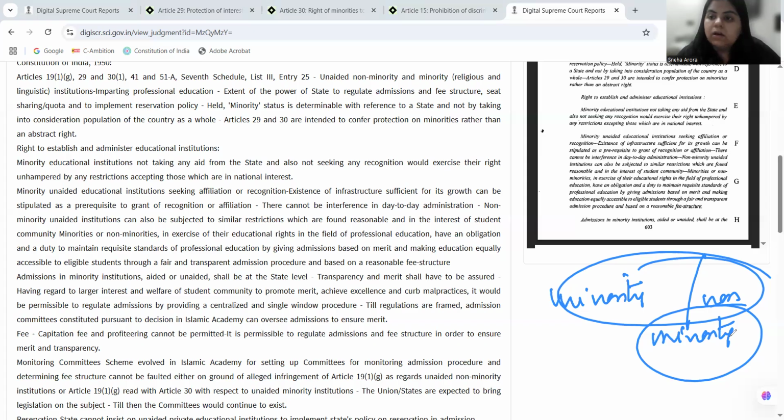This was basically also reinforcing what TMA Pai is holding and elaborating its scope to the state interference with respect to quota, with respect to seat, with respect to fee structure, etc. So these were the two cases which are discussed in the AOR leading cases list, case number 18 and case number 19.